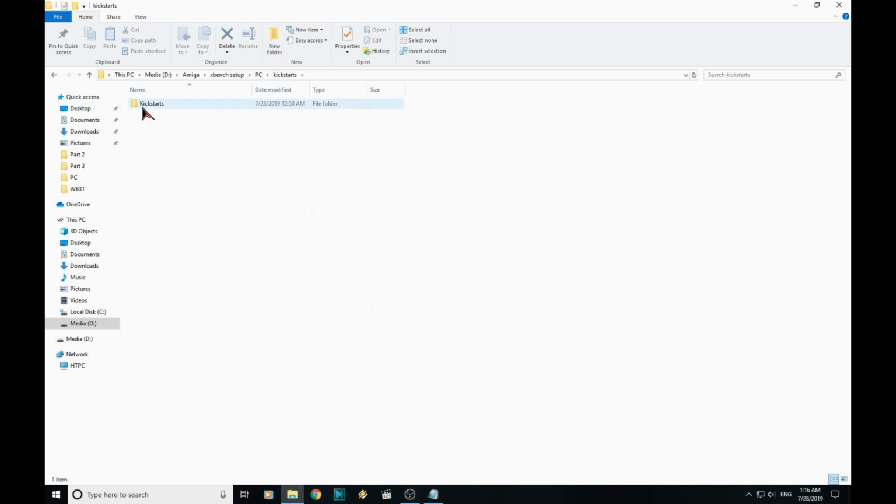Under Kickstarts in here, these two files here will not be included in the download. These are the A500 Kickstart and the A1200 Kickstart, so that's Kickstart 1.3 and Kickstart 3.1. You will need to obtain them yourselves. They are legally owned by Cloanto and can be purchased as part of the Amiga Forever package. When you do get them though, you must rename them as they are here. And if you do have them, stick them into this Kickstarts folder along with these two RTB files, which will be included in the download.